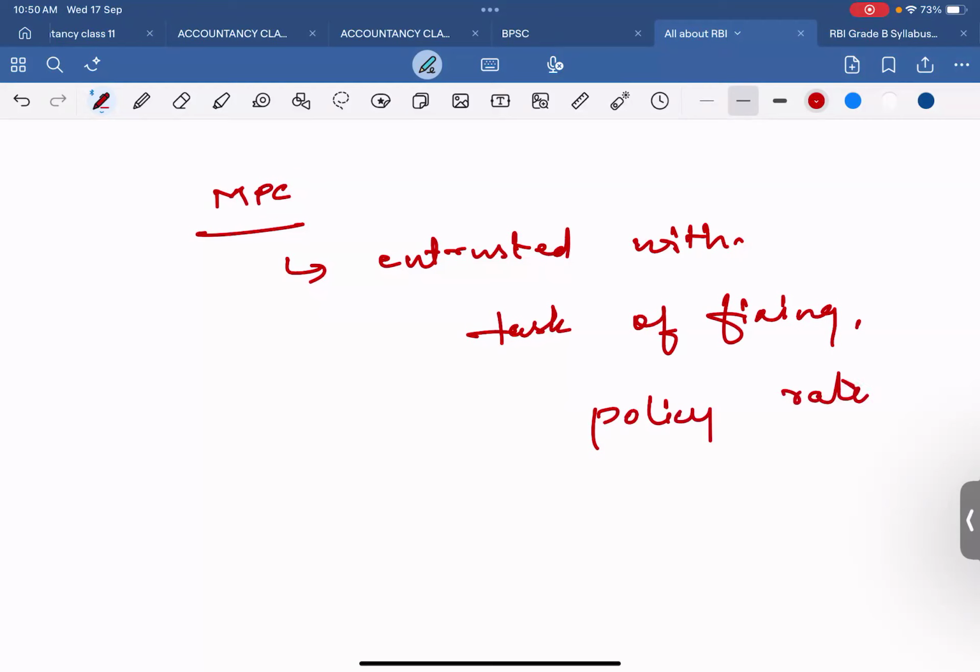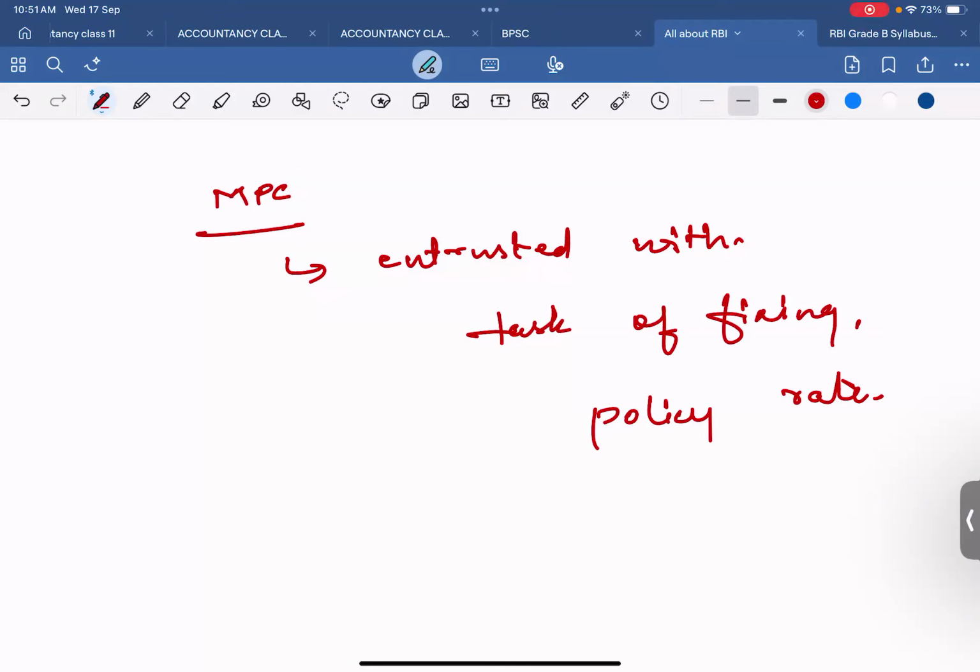Benchmark policy rate, which means repo rate. And what is repo rate? We are going to understand that also. So it is required to contain inflation within the specific target level. So that is the major role of the Monetary Policy Committee.